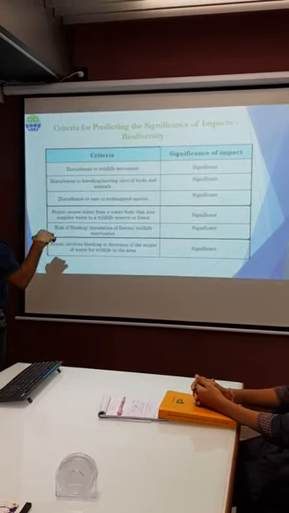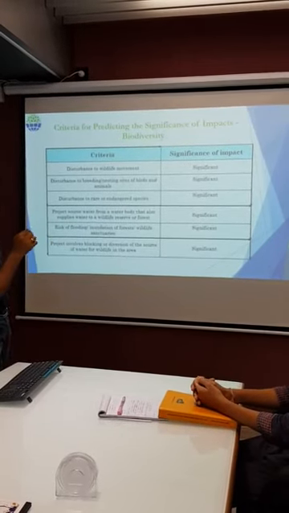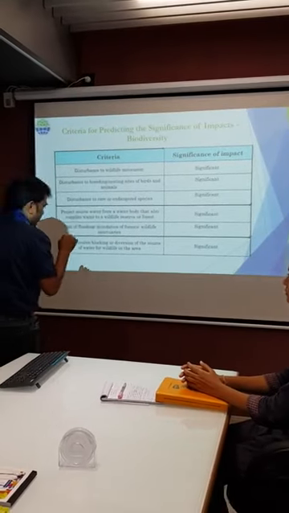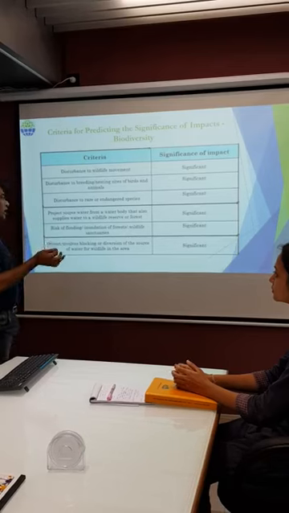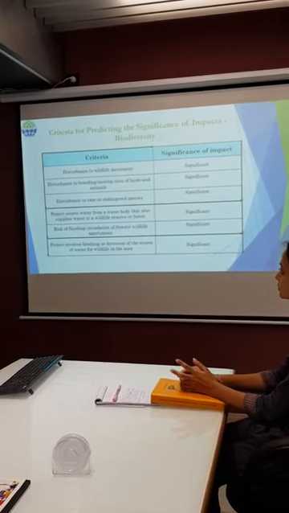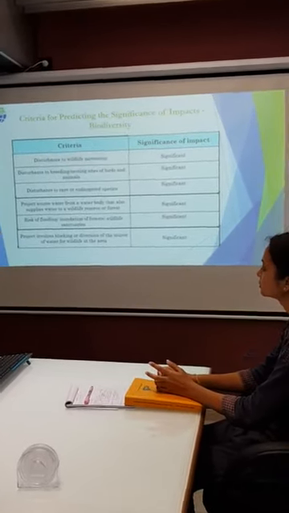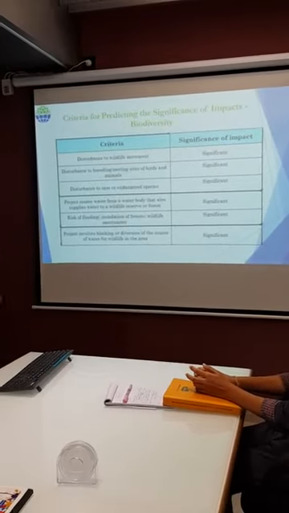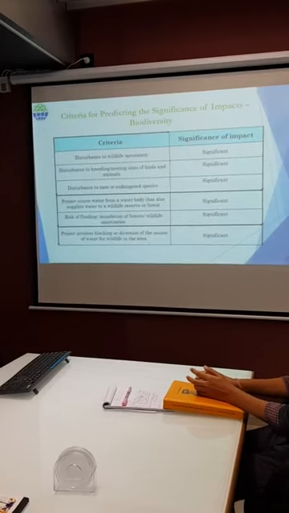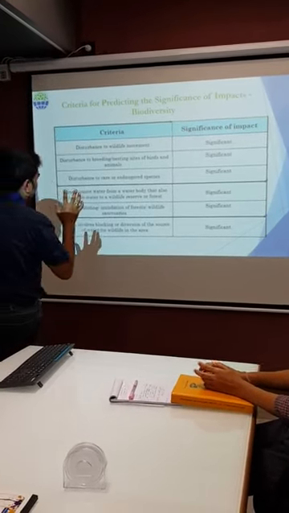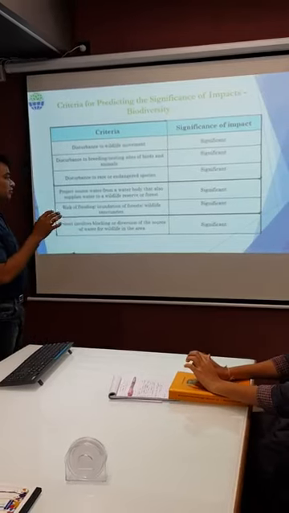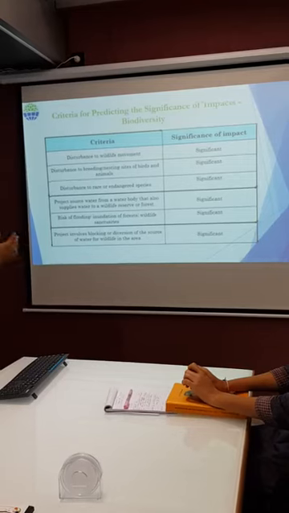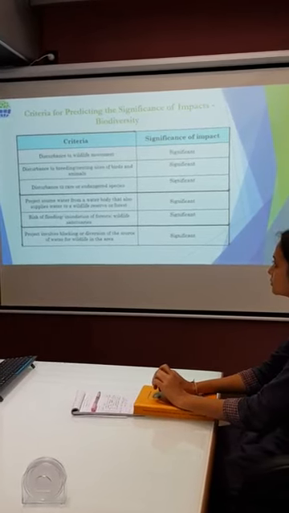Then we have to think about risk of flooding and invasion. If any forest, wildlife sanctuary, or biosphere reserve is within a 10 kilometer radius of the project, then conservation plans should be there. That area is significant. One more important area is when the project involves blocking or diversion of any source of water in the wildlife area. That surface area or water body is used by other wildlife animals, so we have to think about this; this area is also significant.